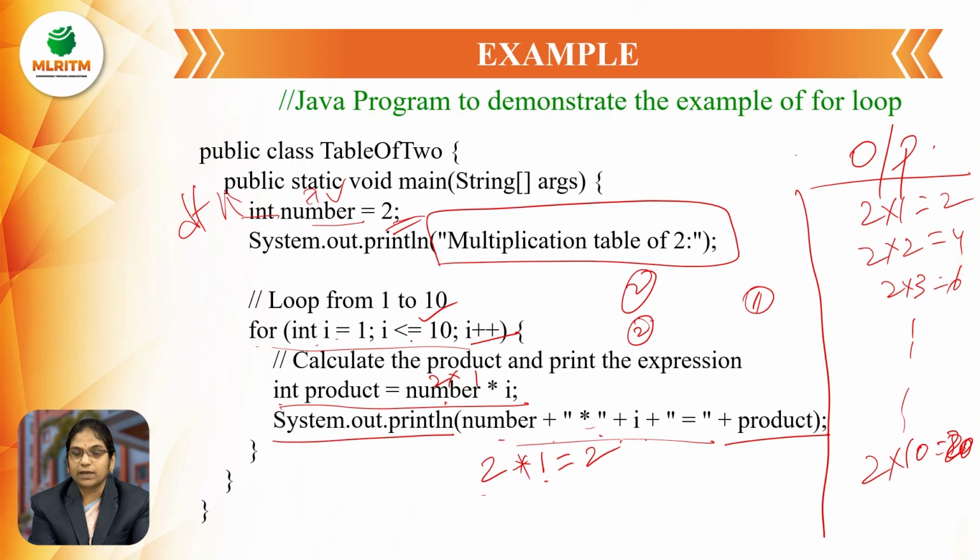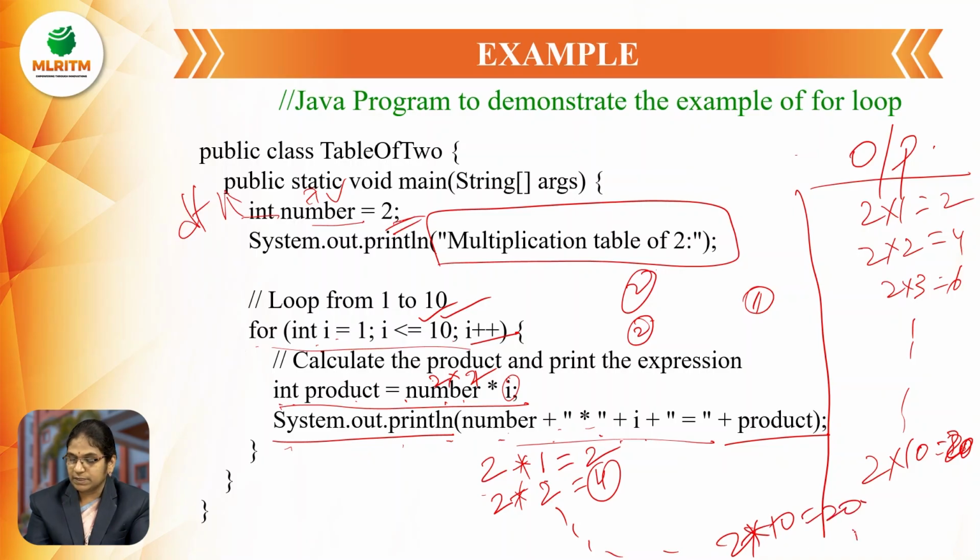2 is less than or equal to 10. The condition is again satisfied. Int product equal to number 2 into, what is the value of i now? 2. 2 into 2. System.out.println number, that is 2 star i value is 2 equal to 4. Like that it is going to print up to 2 into 10 equal to 20.